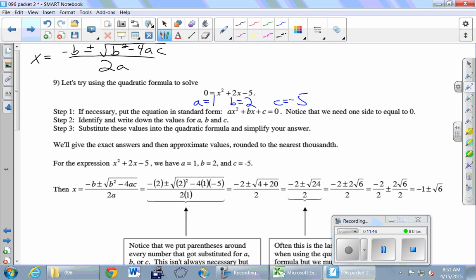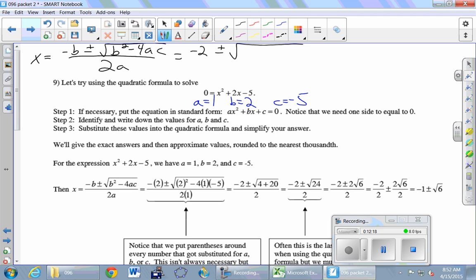Okay, and so then we get to step 3. It says substitute these values into the quadratic formula and simplify your answer. So simplifying is the biggest part of this process. So let's give it a shot. So here we go. Equals. All right, this one says negative b. Negative b is what in this case? Negative 2. And we're copying a bunch of stuff. Plus or minus square root. Then it says b squared.